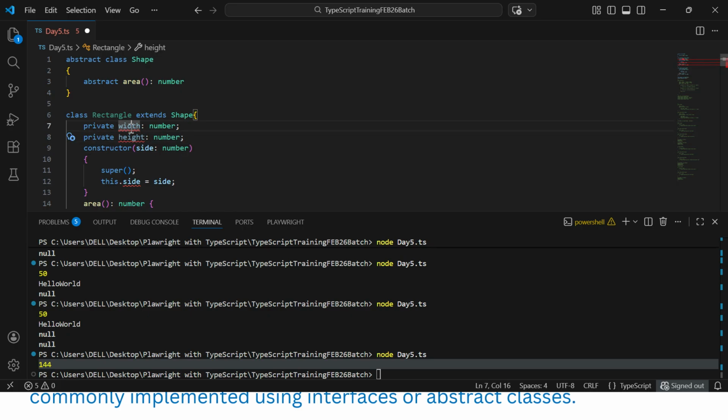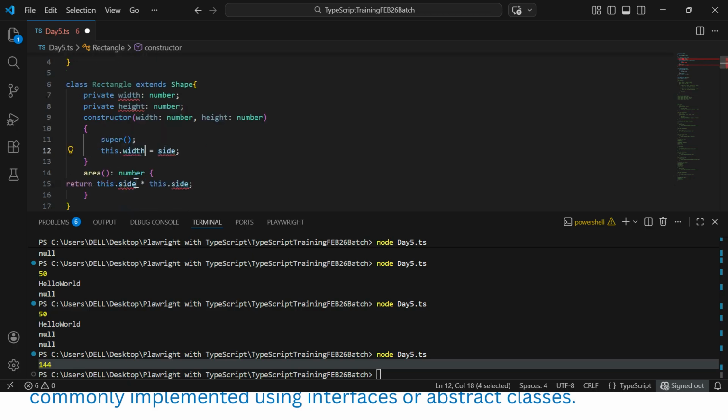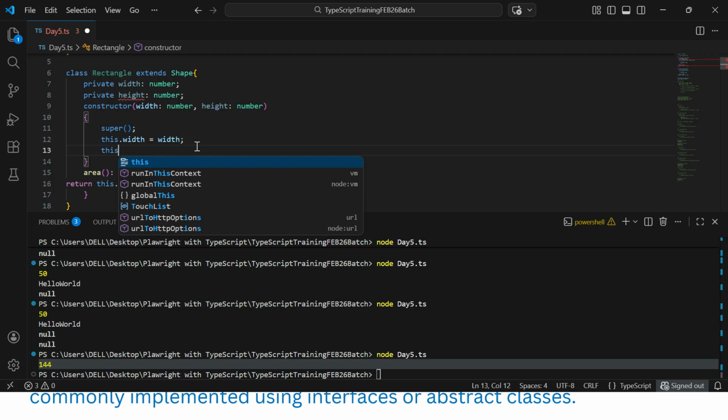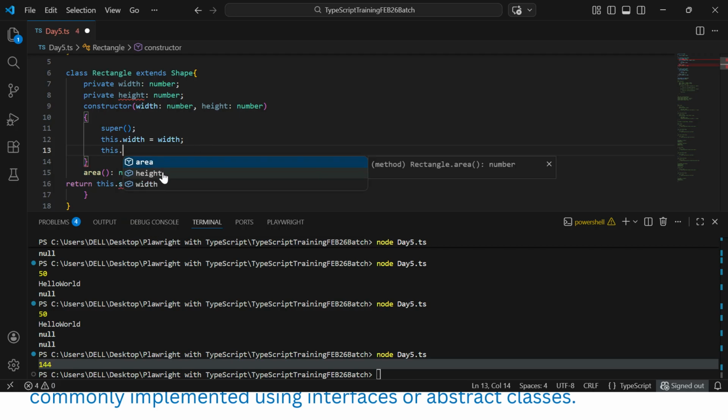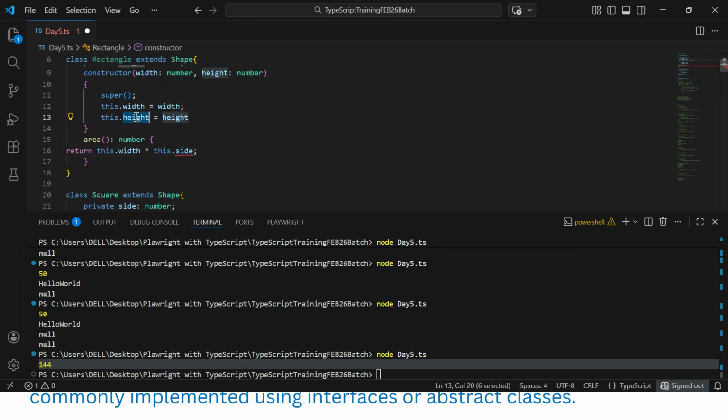Here also you need to pass these two variables. Now super is fine, this.width equals width, and then this.height equals height. Now what will be returned? It will return this.width multiplied by this.height. That is the formula for the area of the rectangle.